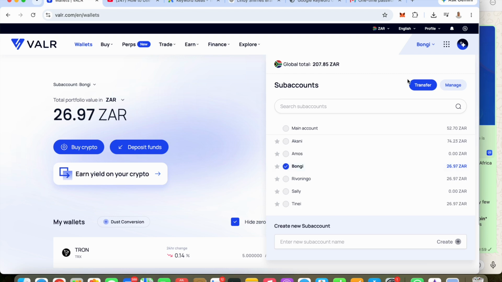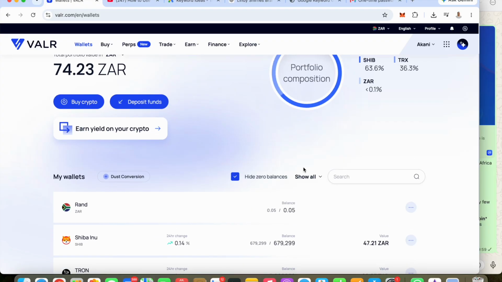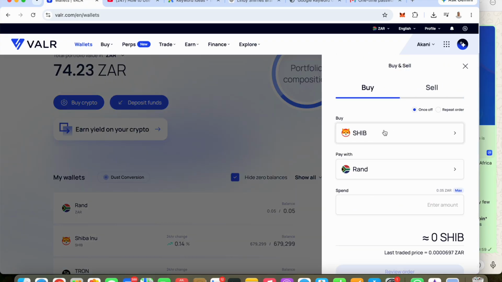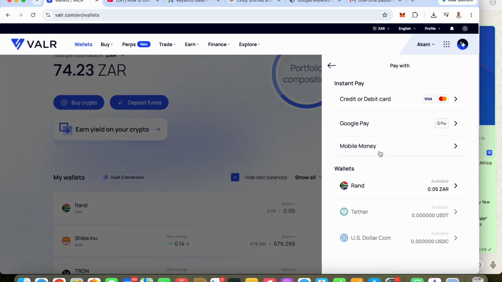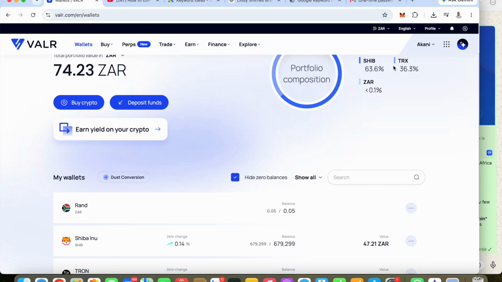If you want to switch to another child, maybe like going to Bongi, then I can go to Bongi and do the same thing, buy crypto for Bongi. So basically, this is how you are going to buy crypto for your kids now. Imagine what's going to happen after 5 years. What will be the price for Shiba Inu? So yeah, guys, this is how you buy.